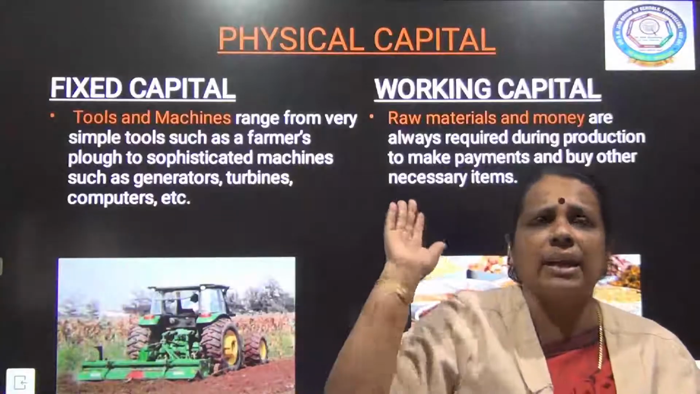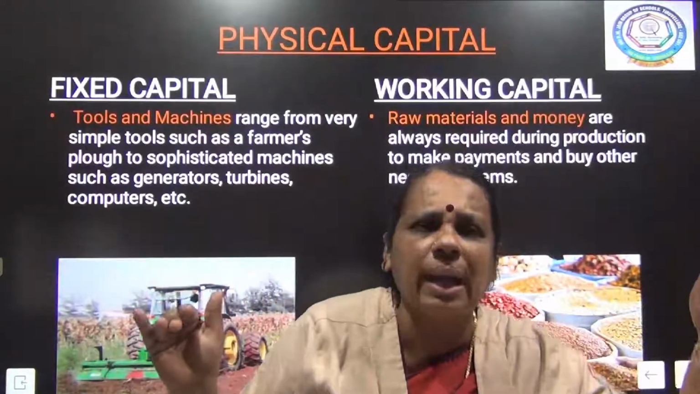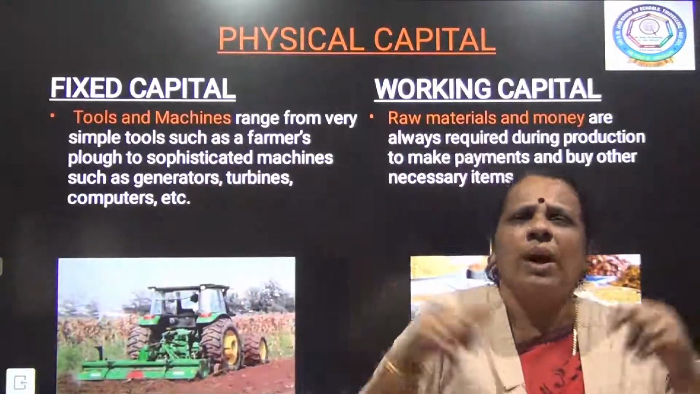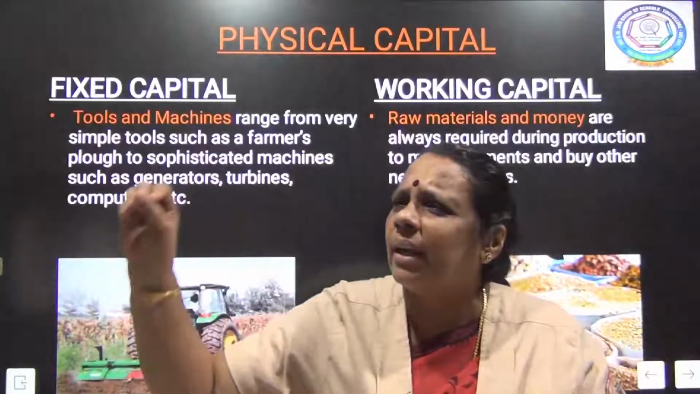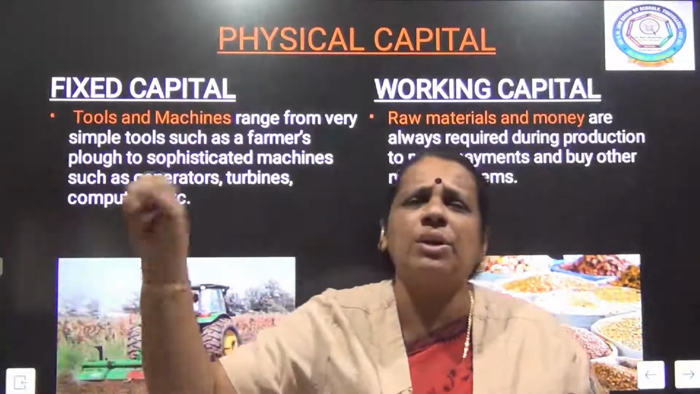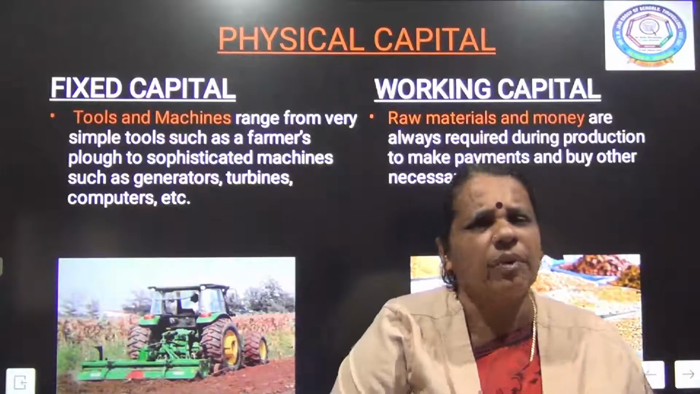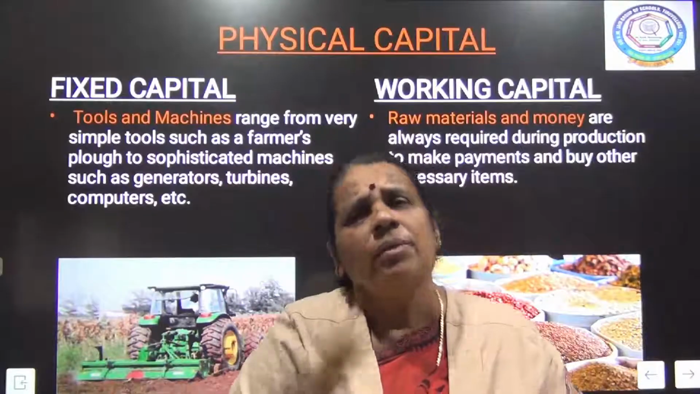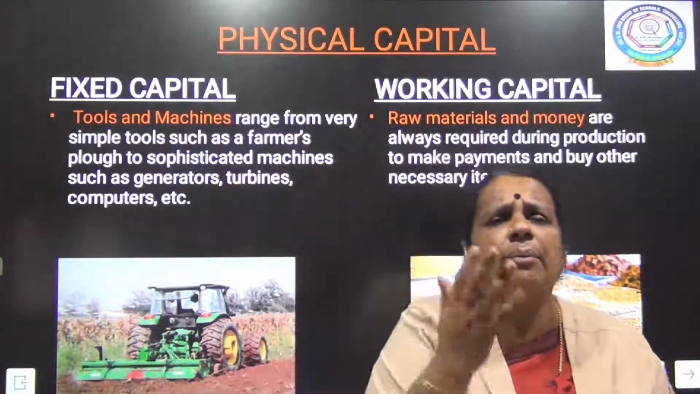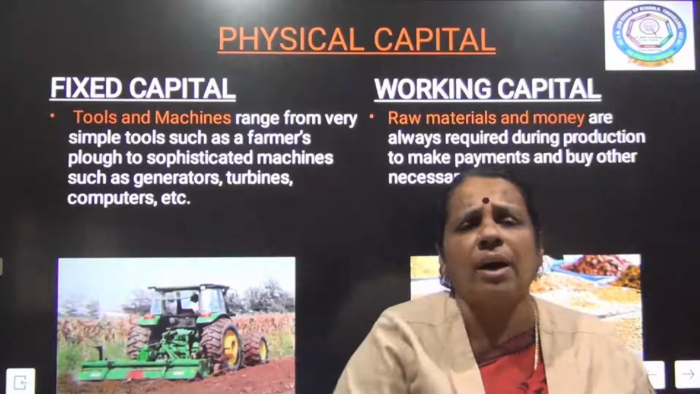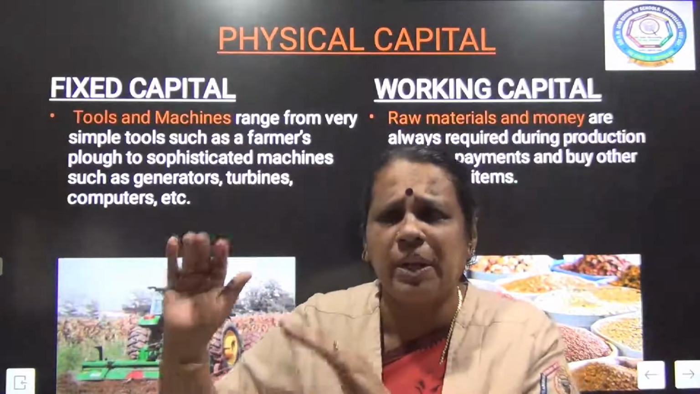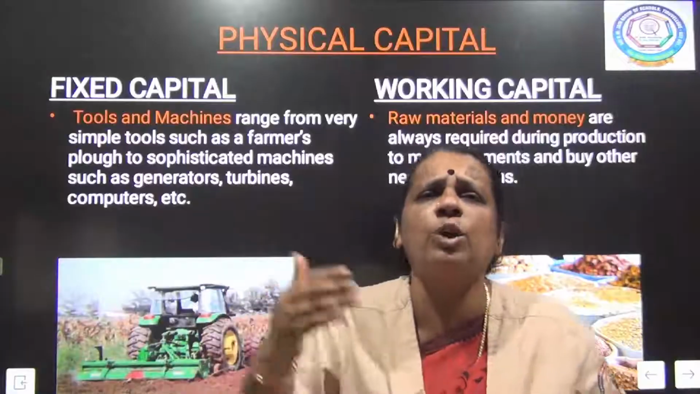Physical capital has been divided into two. What is that? Fixed capital and working capital. What is fixed capital? Money already fixed on certain machines, tools, etc. For an ordinary farmer it is a wooden plough. For landlords it can be a tractor, a thresher, a harvester, whatever it is. Already the investment is made on that. Again and again they are not going to spend for that.